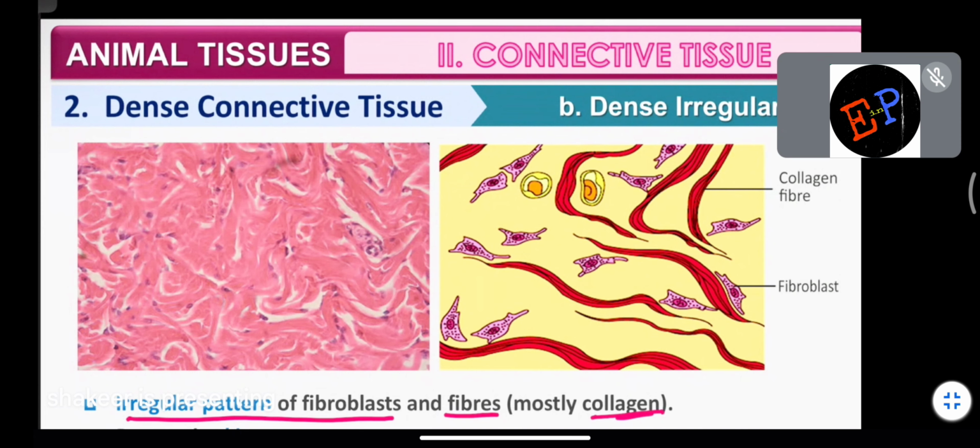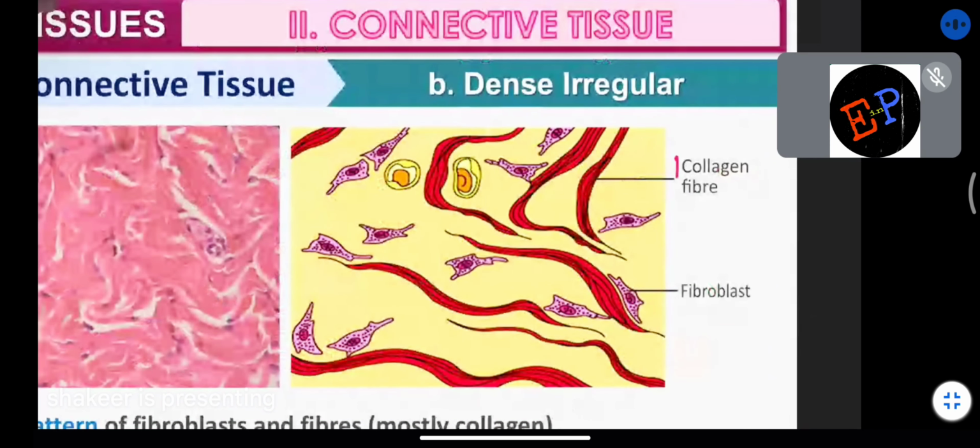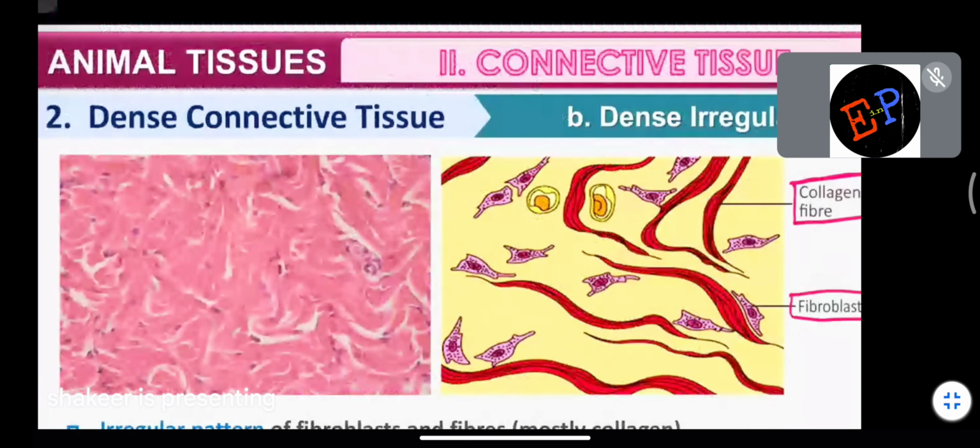Clear? So in the figure you can see this is a collagen fiber. Because of this collagen fiber only, the shape and size of the body parts is maintained. And this is a fibroblast cell. This fibroblast cell will produce collagen as well as elastin. Fine? That's it.